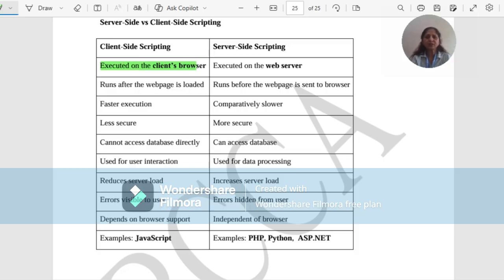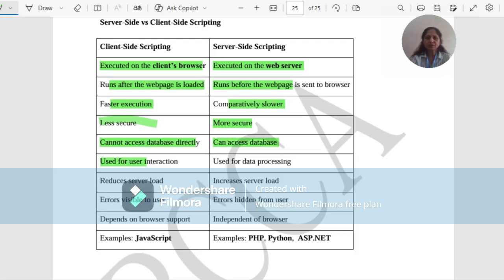Client side is executed on the client's browser, whereas server side scripting language is executed on the web server. Client side runs after the web page is loaded. Server side runs before the web page is sent to the browser. Client side is faster execution and server side is comparatively slower execution. Client side is less secure, server side more secure. Client side cannot access database directly. Server side can access the databases.